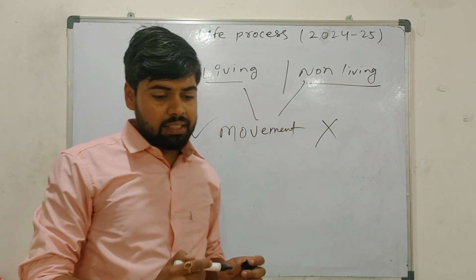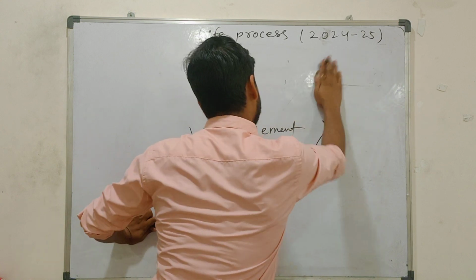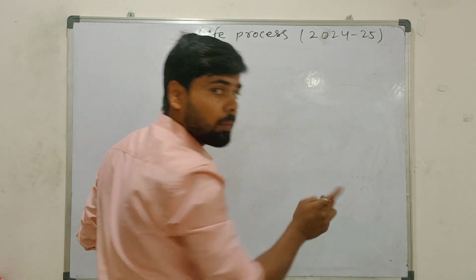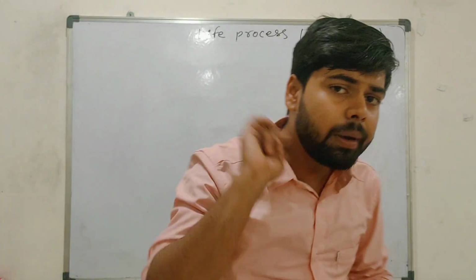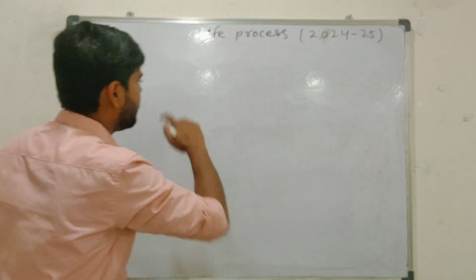So the next thing coming in front of us: sir, you said living things show movement, then what about a plant? A plant is not moving. Is a plant doing movement? Tell me. Yes, a plant is also doing movement. You take an example of a sunflower.